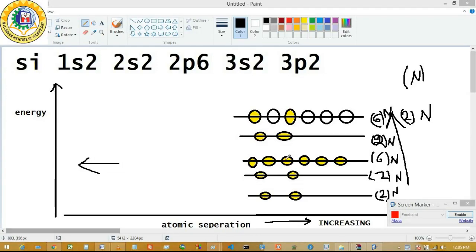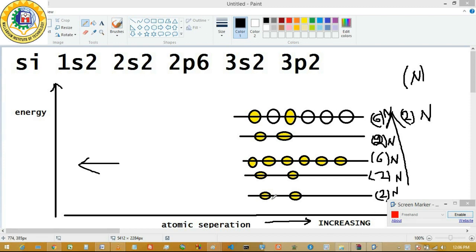So the picture till now is that this is the atomic structure of the silicon atom: 1s2, 2s2, 2p6, 3s2 and 3p2. Now I have plotted the energy level. This is the lowest energy level, this is the highest energy level, and this is the atomic separation. This is the lowest atomic separation towards this, and this is the highest atomic separation towards this, increasing atomic separation.